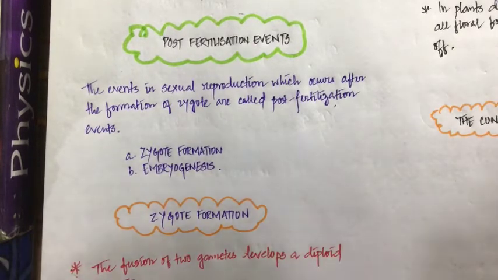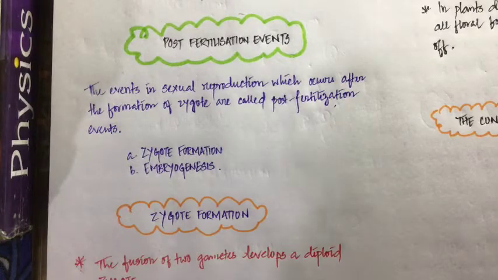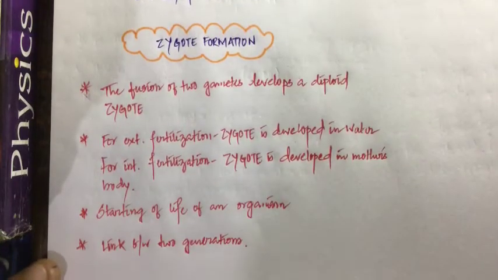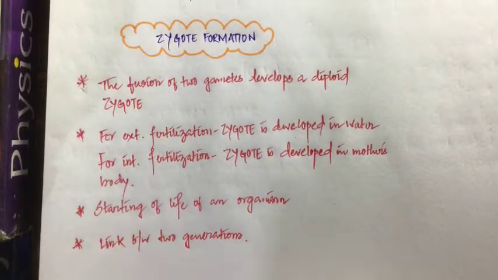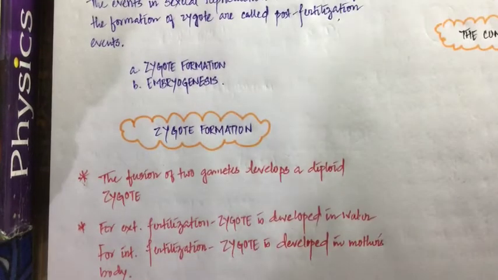Clear? In this post-fertilization event, there are two main processes. One is zygote formation, the second one is embryogenesis. So what is this zygote? I have mentioned earlier also, but we'll understand a bit more in detail here. Zygote formation: the fusion of the two gametes develops into a diploid cell, that is called zygote. Very simple thing, very conceptual thing.